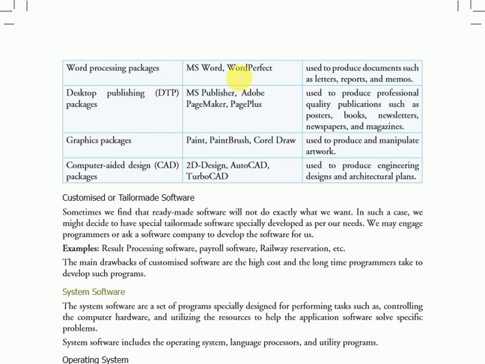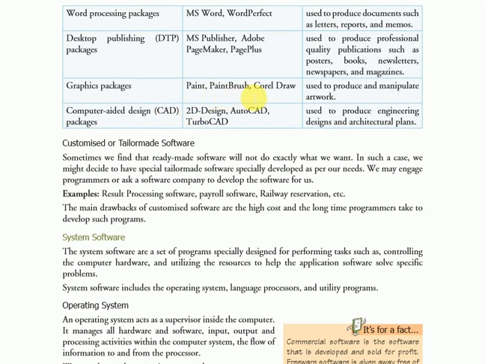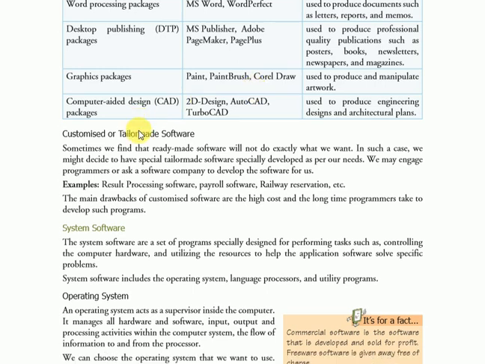Word processing packages include Microsoft Word and WordPerfect. They are used to produce documents such as letters, reports and memos. Next, desktop publishing packages: MS Publisher, Adobe PageMaker and PagePlus. They are used to produce professional quality publications such as posters, books, newsletters, newspapers and magazines. Graphics packages, Paint, Paintbrush and CorelDRAW, are used to manipulate artwork. Computer aided design packages, 2D Design, AutoCAD and TurboCAD, are used to produce engineering designs and architectural programs.